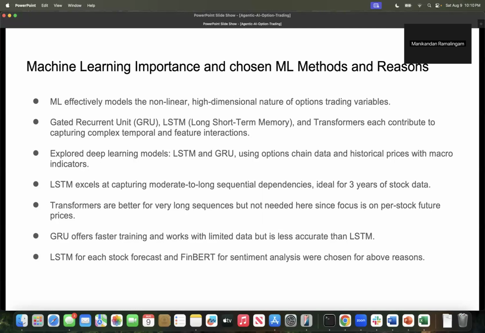Transformers are better for very long sequences, but those are not needed here since the focus is on per stock future prices and not on predicting the whole market structure. So I chose LSTM and a pre-trained model called FinBERT for the sentiment analysis for my task.